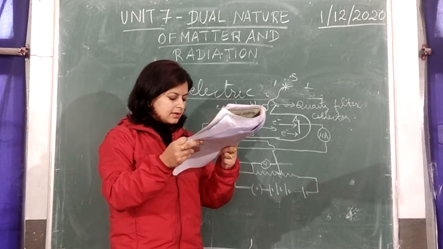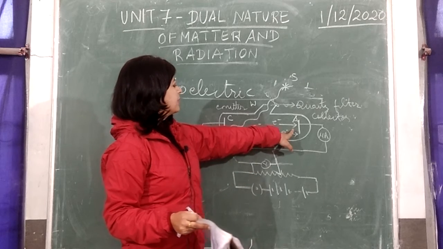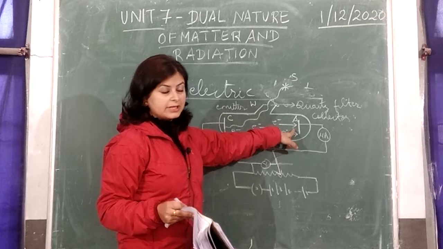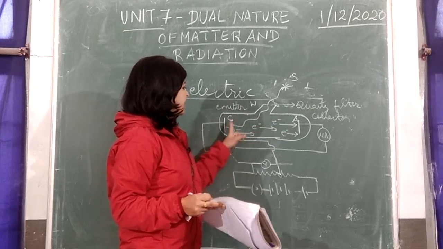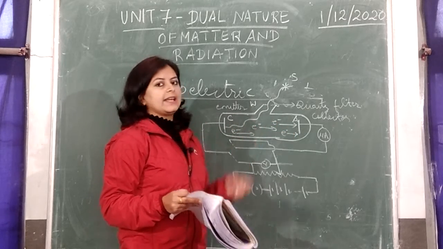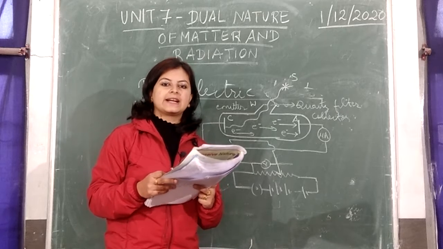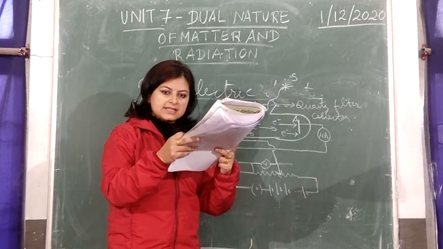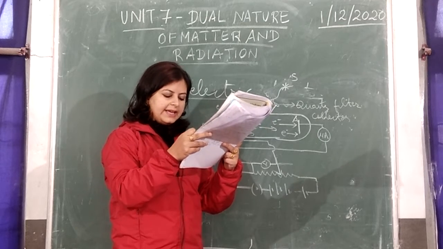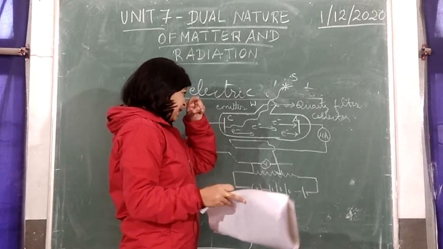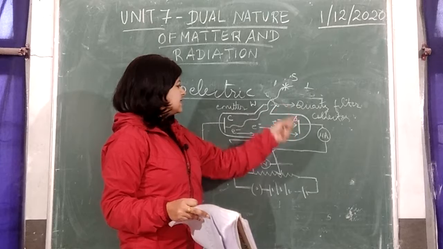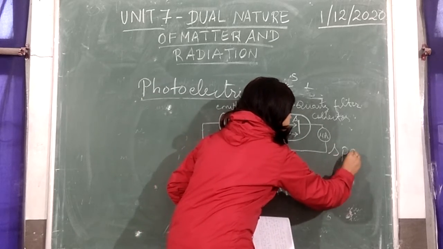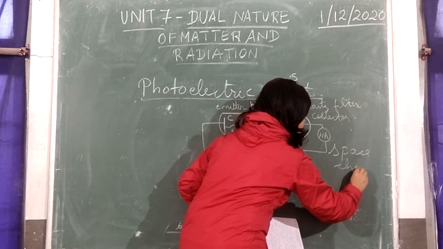Now if you keep the potential of A equal to the potential of C, that is, the potential of A becomes 0 with respect to C, then some electrons cannot move from C to A. They cannot get accelerated because they have the same potential. So some of the photoelectrons get stuck up between A and C.